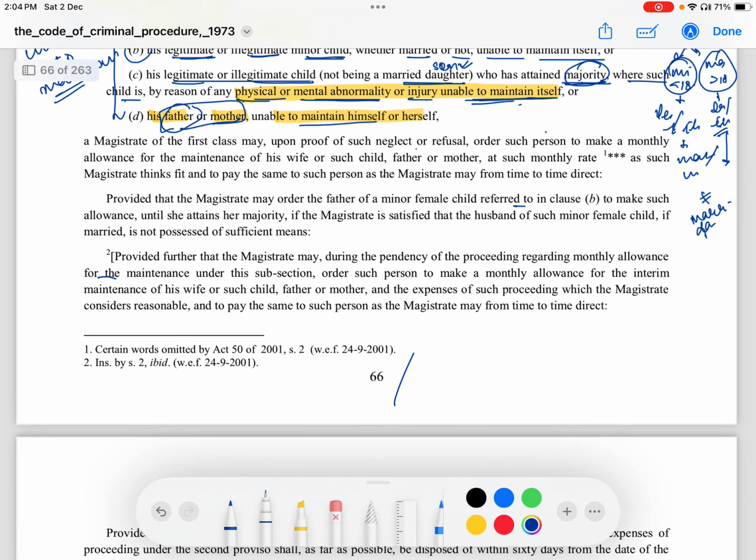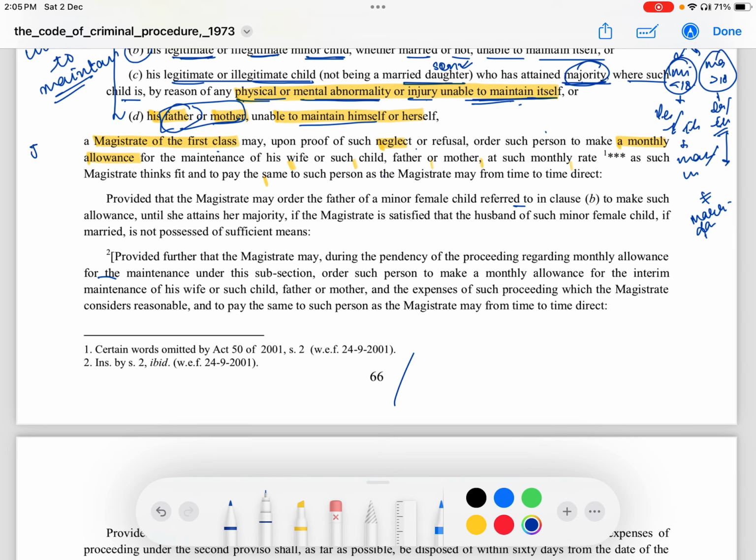Then a magistrate of first class, important, a magistrate of first class may upon proof of such neglect or refusal order such person to make a monthly allowance for maintenance of his wife or such child, father or mother, as the case may be, at such monthly rate as such magistrate thinks fit, and to pay the same to such person as the magistrate may from time to time direct.